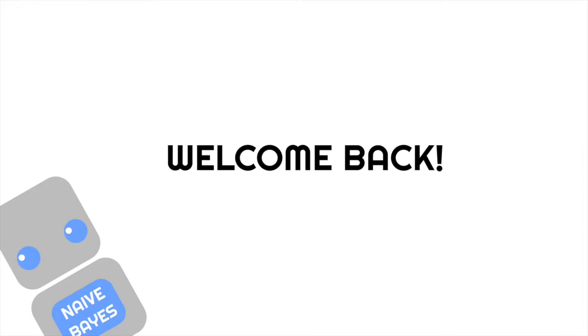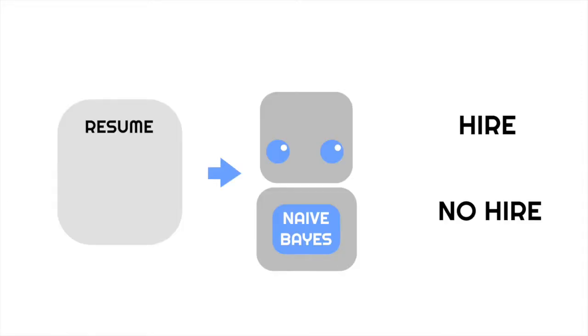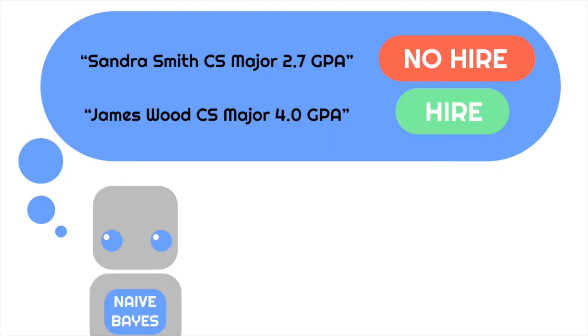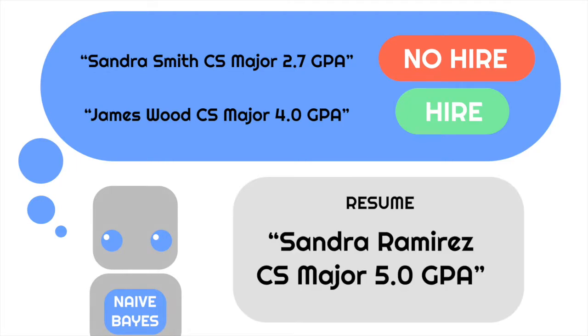Welcome back. In the last video, we introduced you to a situation where a company uses naive Bayes to determine whether an individual should be hired based off the text from their resume. This system was only trained on 2 previous resumes. And we asked what would happen if we gave the system a resume like Sandra Ramirez, CS major, 5.0 GPA.